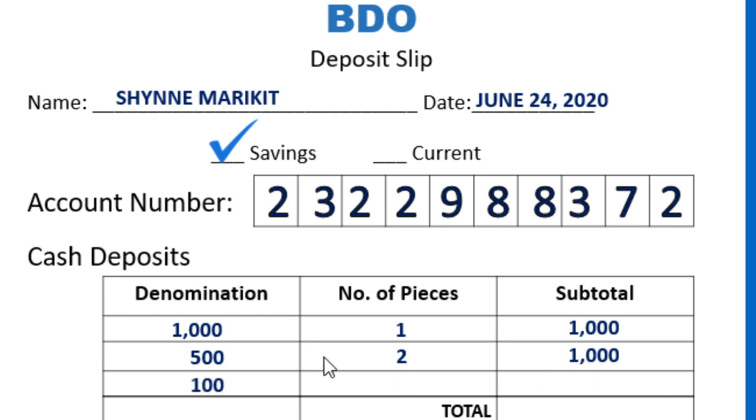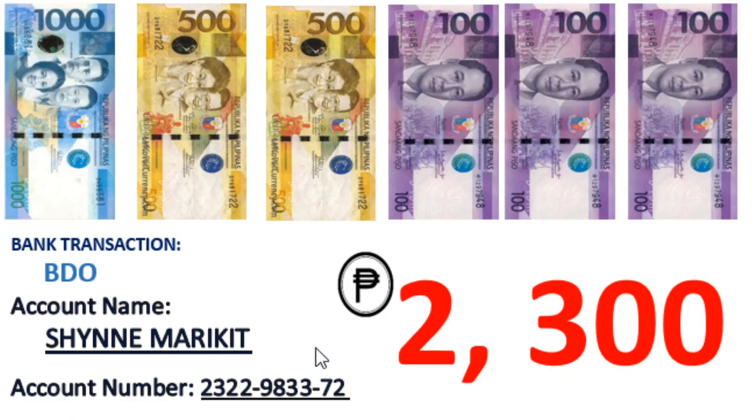And then last one, we have 100 peso bill. Number of pieces is 3, and then a total of 300. Then get the sum of the subtotal. It becomes 2,300. Now let's double check. So must be 2,300, our account name, and then account number.